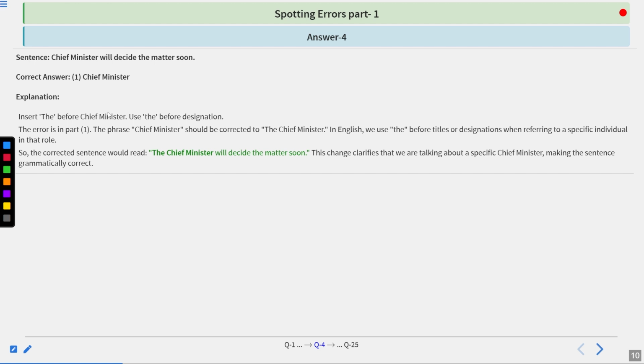The phrase chief minister should be corrected to the chief minister. In English, we use the before titles or designations when referring to a specific individual in that role. So the correct sentence would read, the chief minister will decide the matter soon. This change clarifies that we are talking about a specific chief minister, making the sentence grammatically correct. Let's move to the next question.